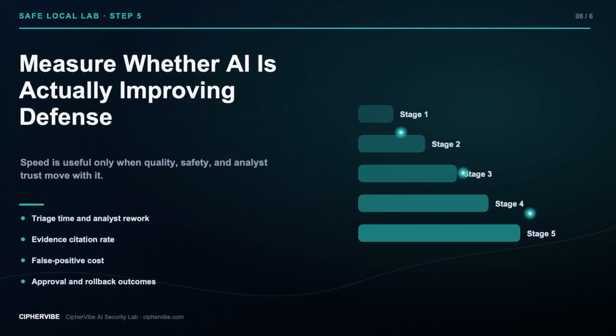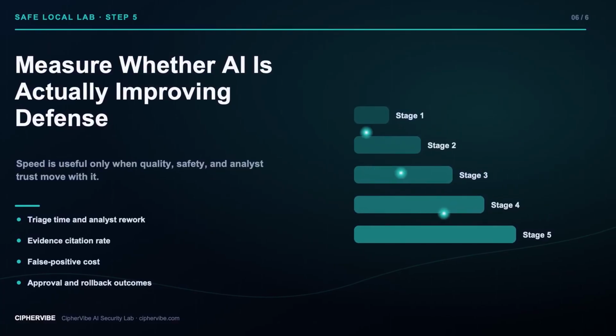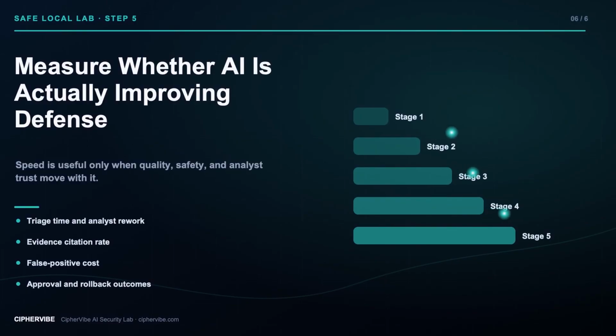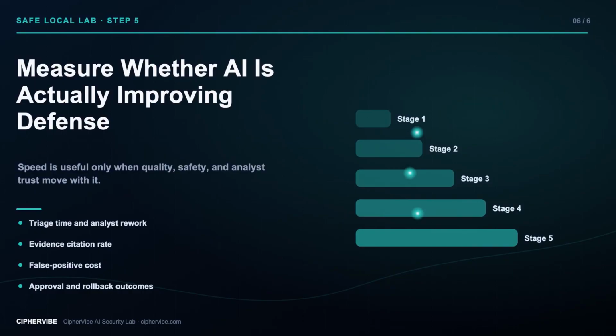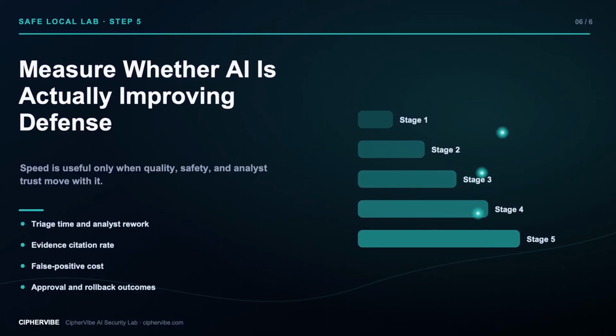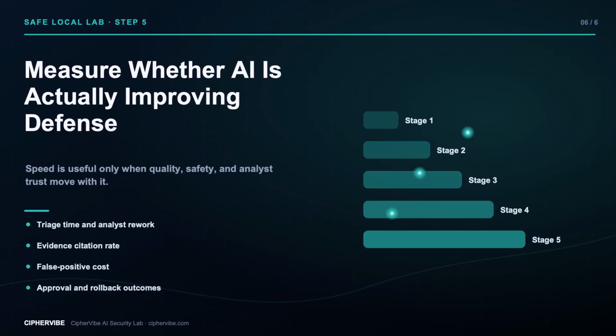The final step is measurement. Track whether AI reduces time to triage without increasing analyst rework. Sample summaries and check whether each material claim links to real evidence. Measure false positive cost, missed high-priority cases, drift in normal behavior, and how often high-impact actions required review or rollback.